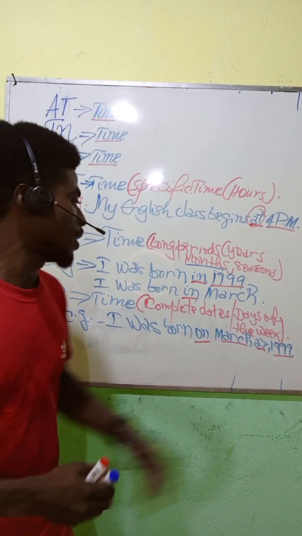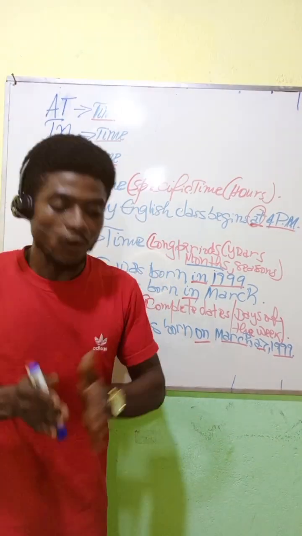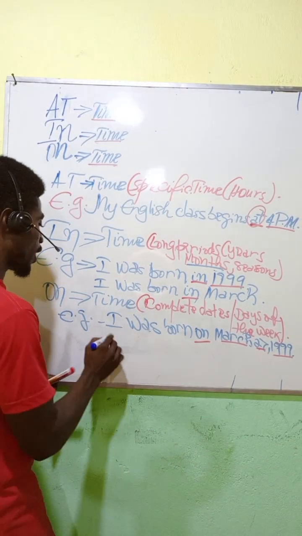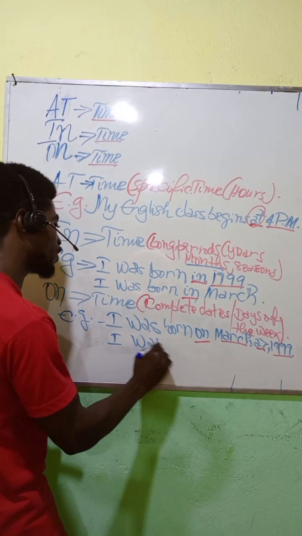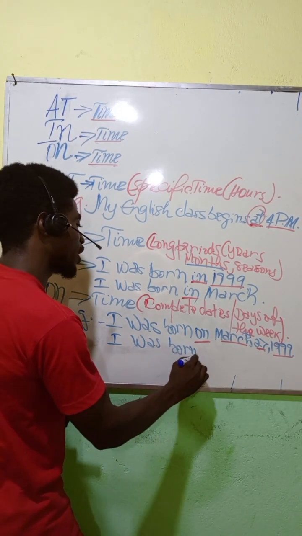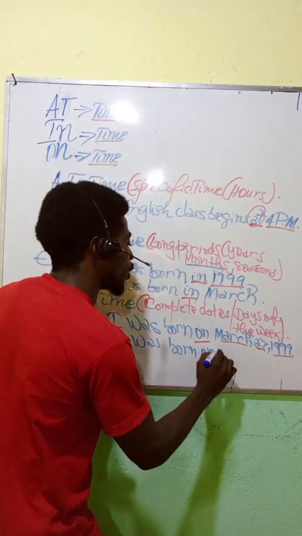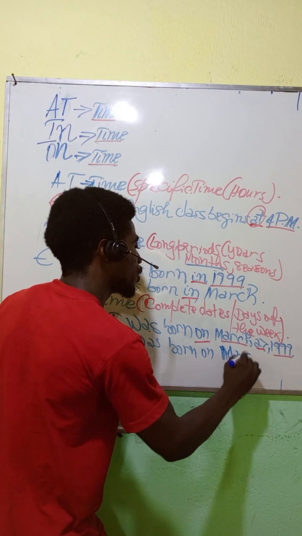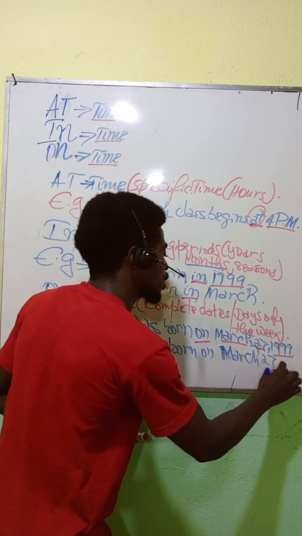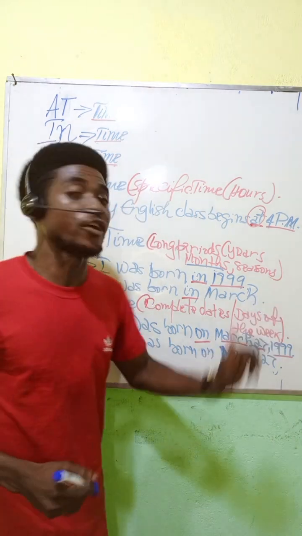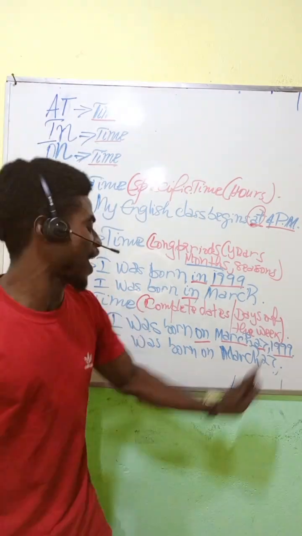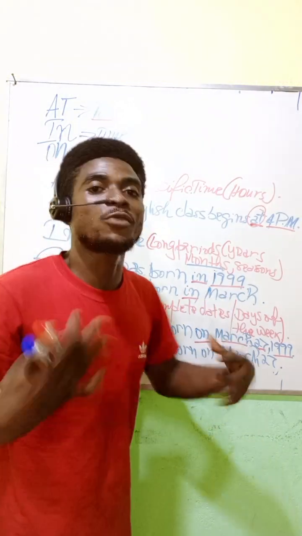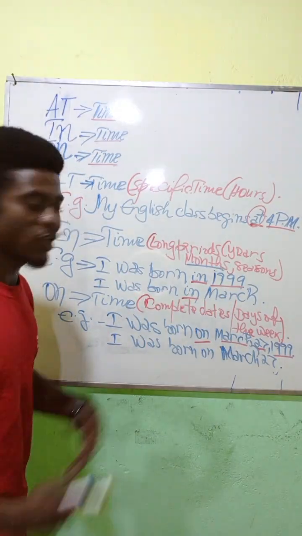We use on when we talk about the complete date. Or I may also say, I was born on March 27th. I may not mention the year, but as long as I have the day and the month, I will necessarily use the preposition on.